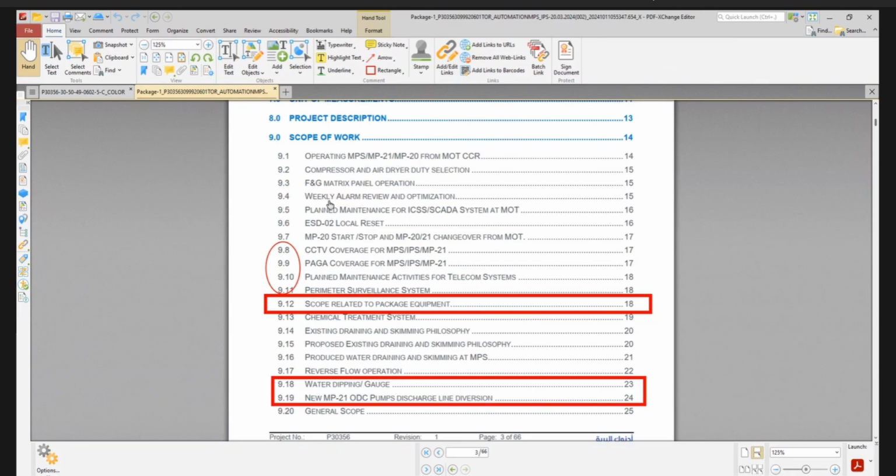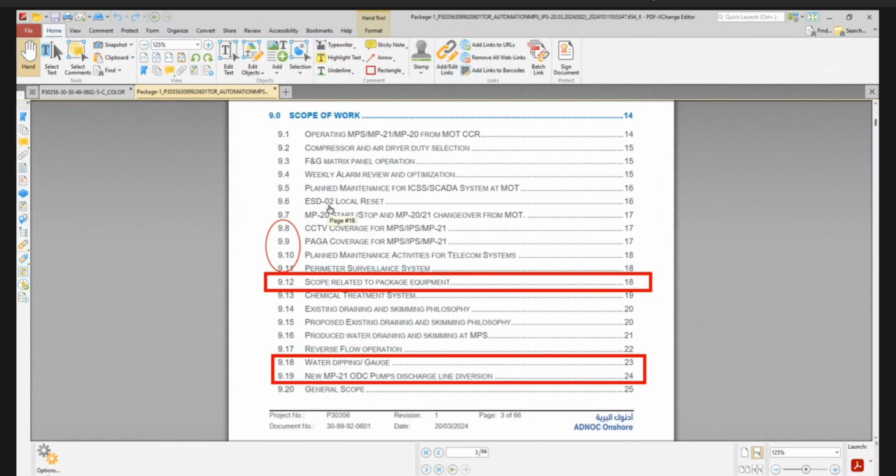Then 9.4 weekly alarm review and optimization. This is purely OEM related in the control room and INC activity. No other discipline involved, no hardware modification. Same 9.5 plan maintenance for ICSS SCADA system at MOT. This is also similar OEM related activity in control system modification.